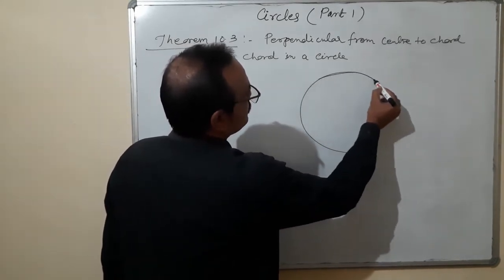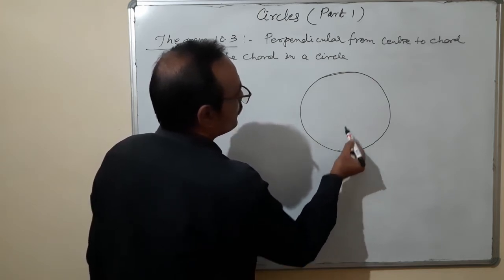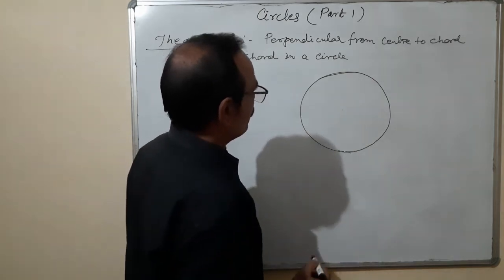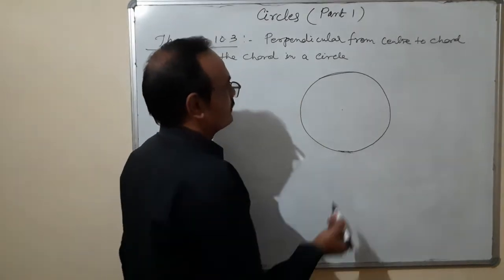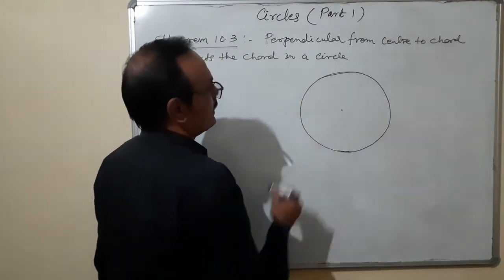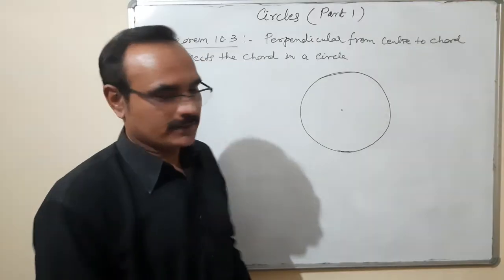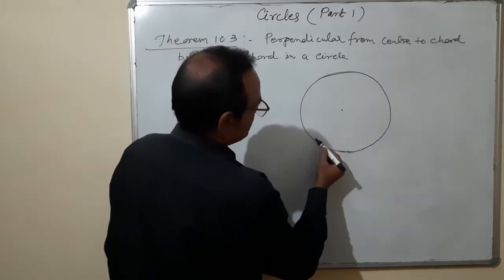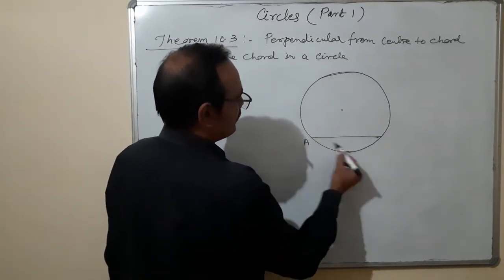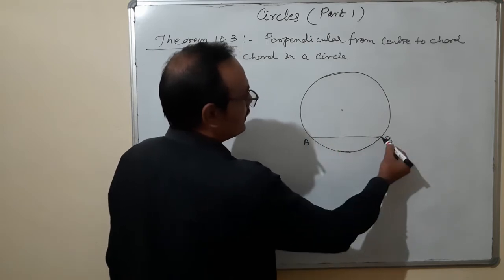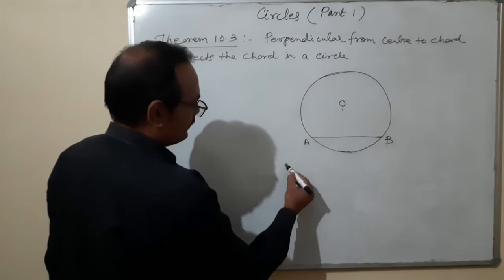This is the theorem which is used in class 10th also. By the way, almost all the theorems which we are proving here will be used in further classes, 10th, 11th and other higher classes. Perpendicular from center to chord bisects the chord. Circle, AB, what is it? It is a chord AB, center O, given.